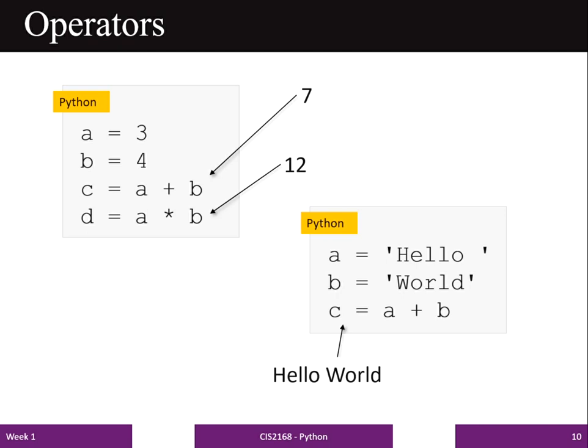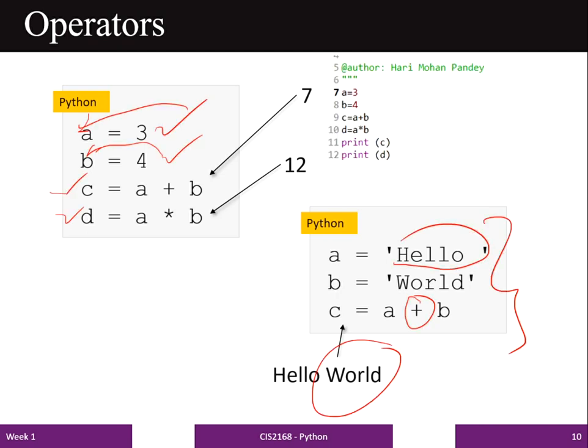On the other hand, in this example we have 2 variables A and B which store the string values hello and word, and this plus is nothing but a concatenation operator which concatenates 2 string values. So when we write C is equal to A plus B, it means that we are interested in concatenating hello with word.